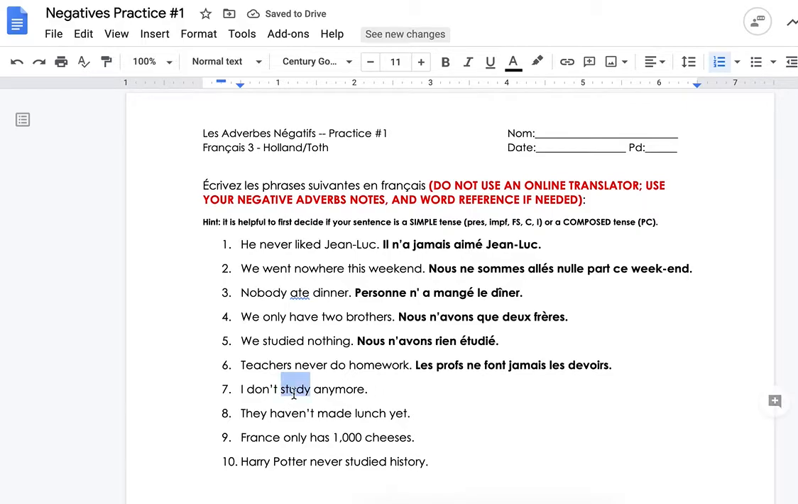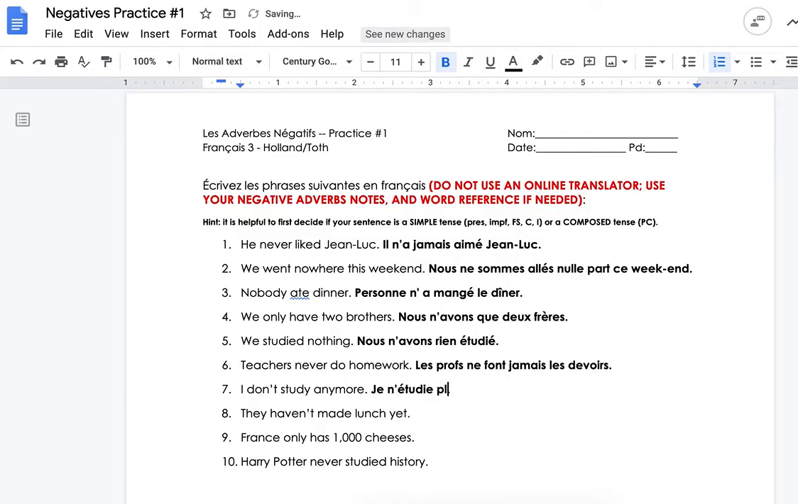I don't study anymore. Study, this is present tense. I do study. I do not study anymore. So write it first in the positive. I do study. J'étudie. Okay. I no longer study. This is your verb. It's just present tense. So we're going to put the ne before it, which is going to make this guy go back to je. And then plus.